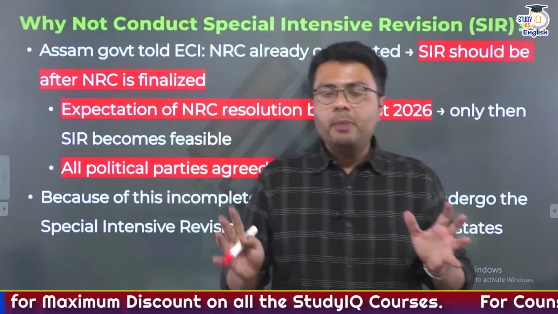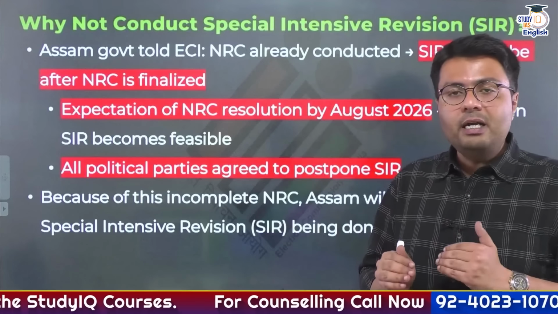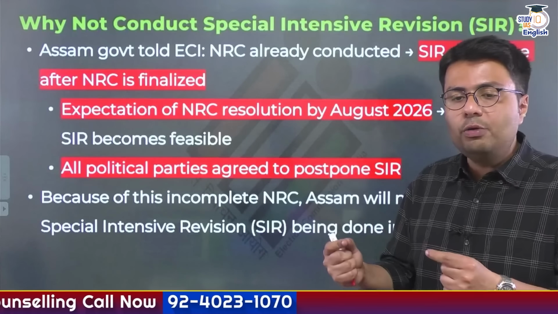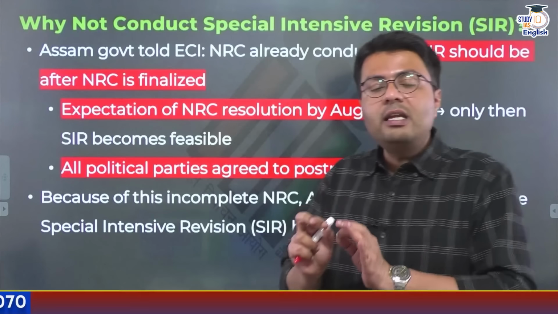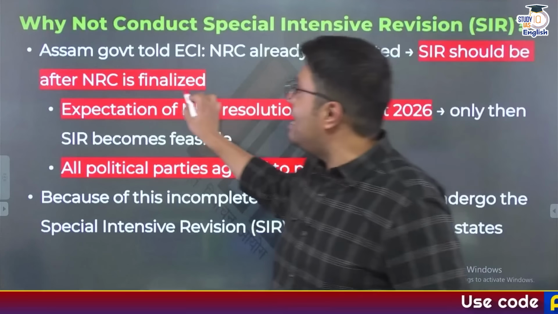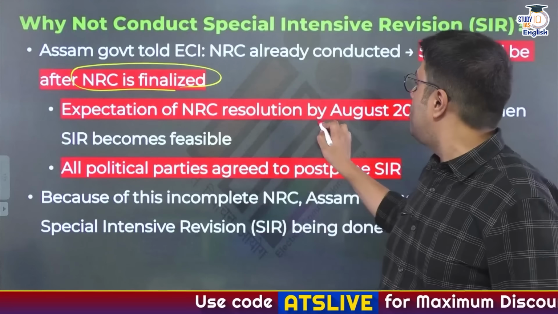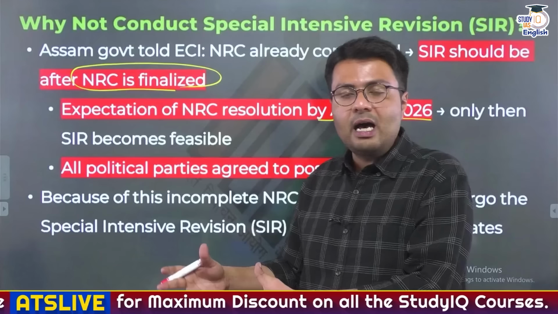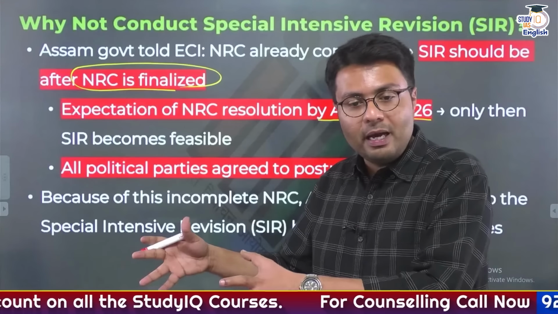Now what the Assam government did was a very brilliant thing. It first of all held a party meeting which included members of all political parties in Assam, and everybody agreed to the fact that they need to postpone SIR. Why do they need to postpone SIR? Because the NRC process is yet to be finalized, and this is expected to complete by August next year, and only after completion of NRC, then the process of SIR would begin.